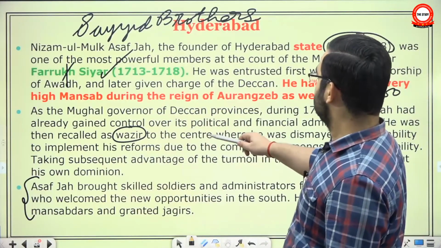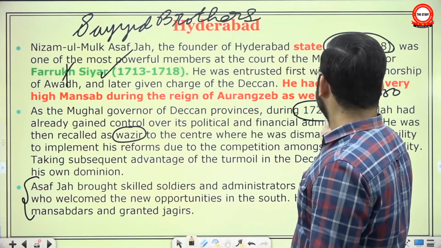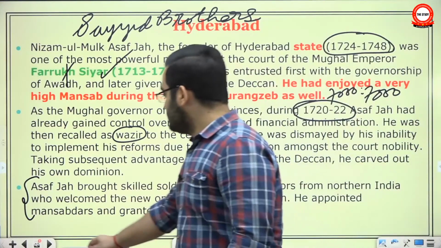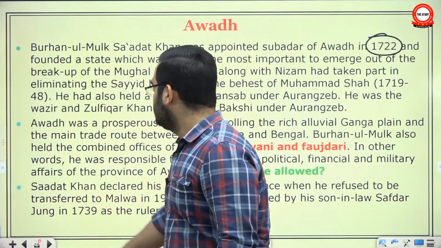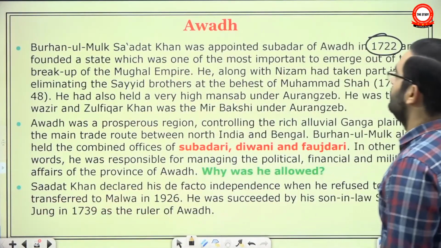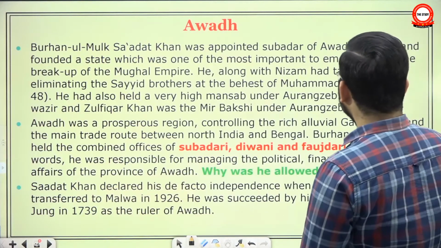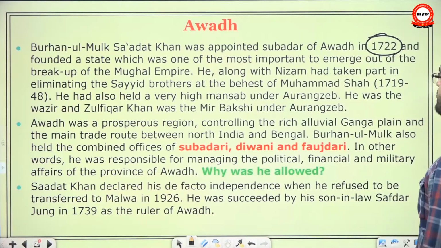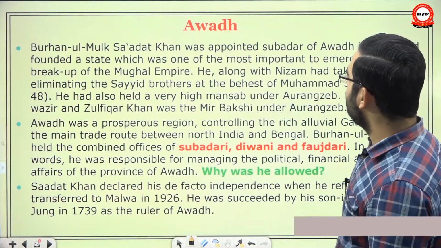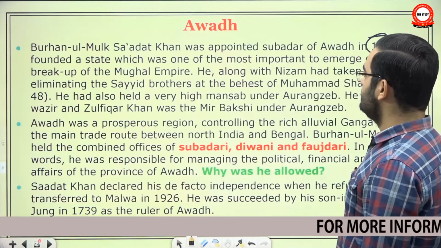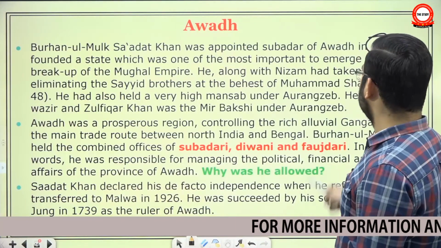Here, in this period, he was very close to when Nizamul Mulk was appointed the Subedar of Deccan. He founded a state which was one of the most important to emerge out of the breakup of Mughal Empire. He, along with Nizam, had taken part in eliminating the Sayyid brothers at the behest of Muhammad Shah.